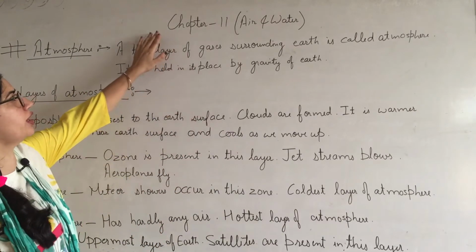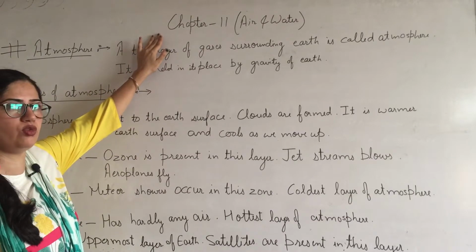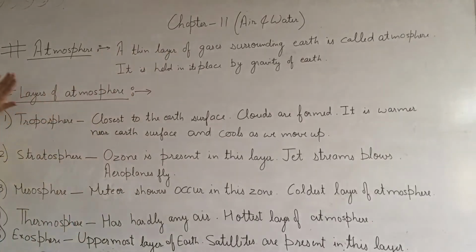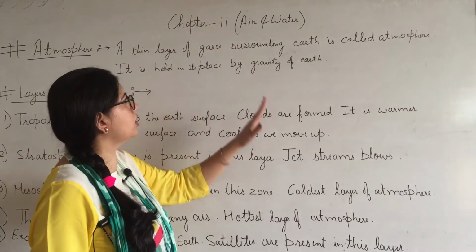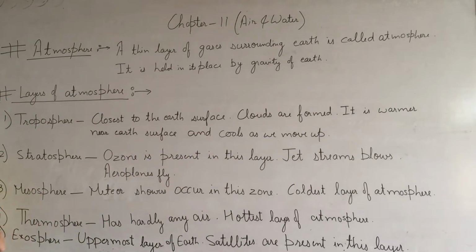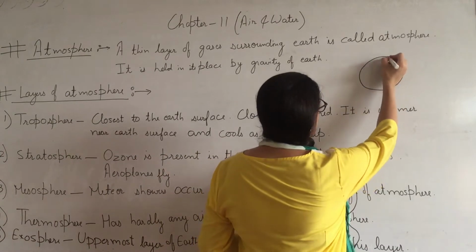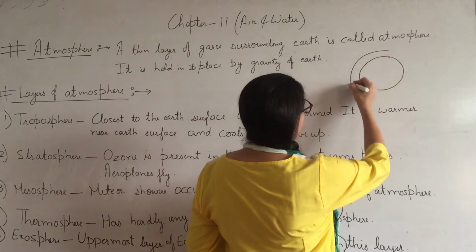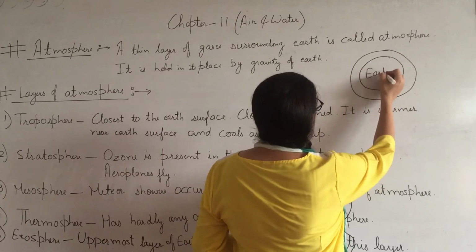Today we are going to start with 11th chapter of your book, that is Air and Water. First we will discuss atmosphere. A thin layer of gases surrounding earth is called atmosphere. Suppose this is our earth and a thin layer of gases surround our earth, that is known as atmosphere.